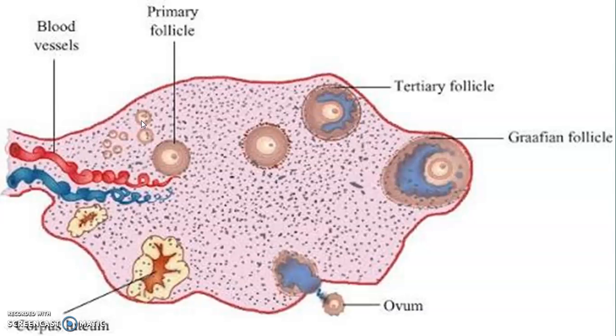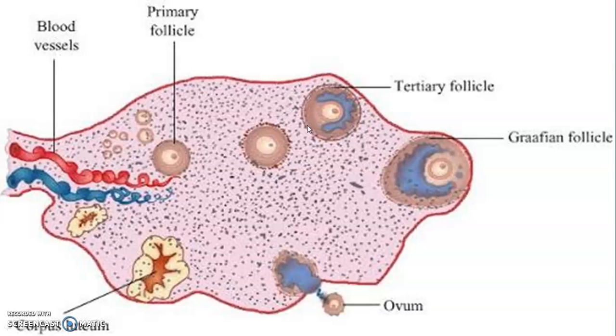Gamete mother cell, or oogonia, forms a single layered follicular epithelium around it. This is called primary follicle, and this primary follicle surrounded by granulosa cells is called secondary follicle. And this secondary follicle later matures as a tertiary follicle.